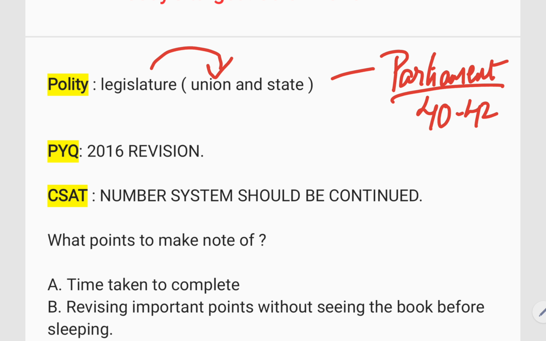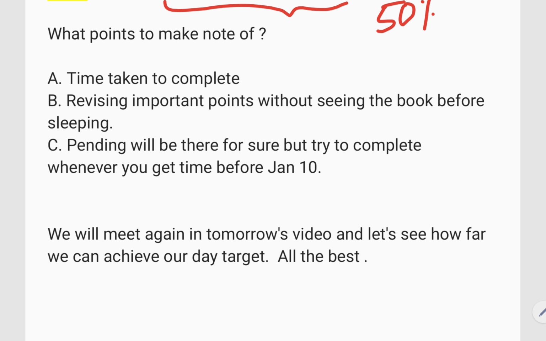So I suggest you read it all at once. We'll try to understand it slowly. Again, if you have time, do some 2016 revision. And yesterday we did not have any schedule for CSAT, right? So today you have to complete the number system at least 50%. You have to complete at least LCM, HCF, factors, all of these. Now again, try to note down the time taken and try to revise before you sleep.